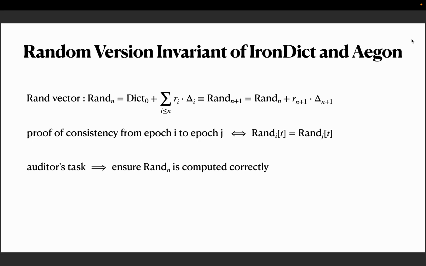And the auditor's task here would be ensuring that these rand vectors are computed correctly. Concretely, it's just a constant number of hashes and group operations, which is quite efficient because the proof of invariance would be constant, independent of the number of updates happening in that epoch.